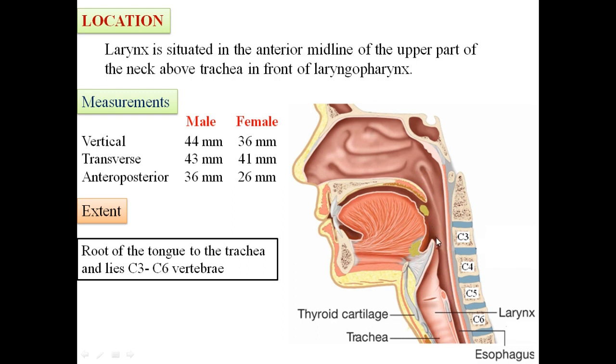The larynx extends from the root of the tongue to the upper border of the trachea, and it lies against the C3 to C6 cervical vertebrae. It acts as a sphincter at the inlet of the lower respiratory tract to protect the trachea and bronchial tree from entry of any foreign body other than air.